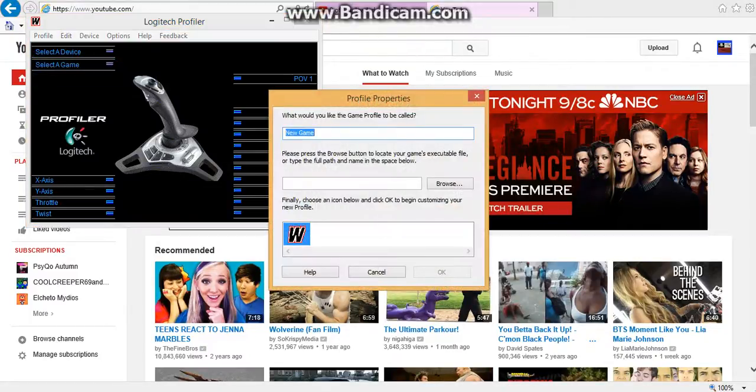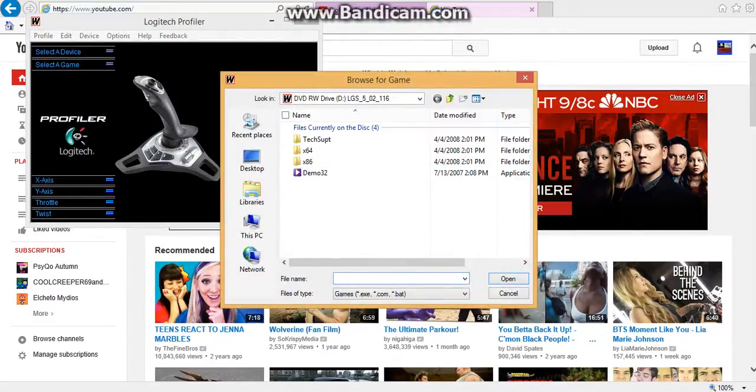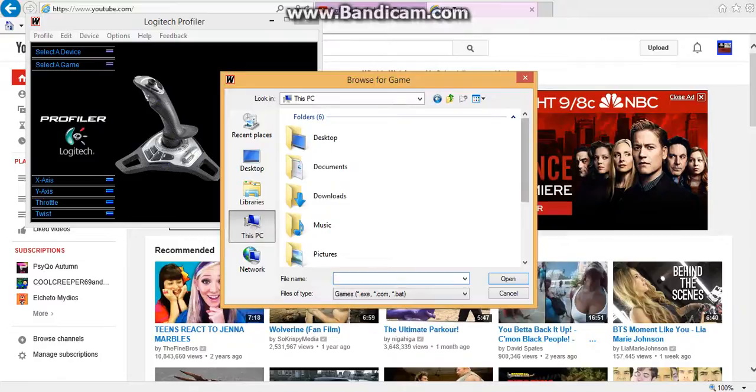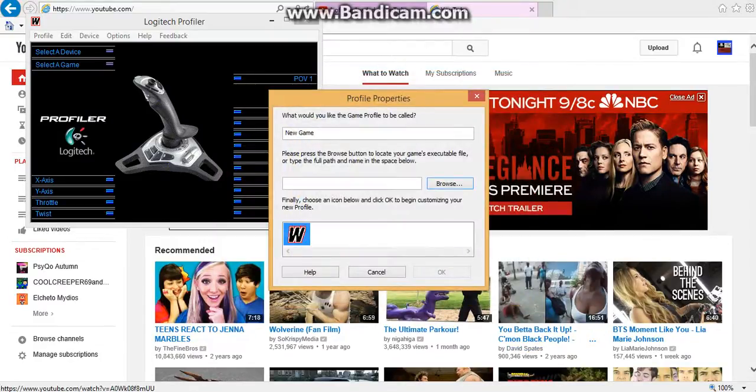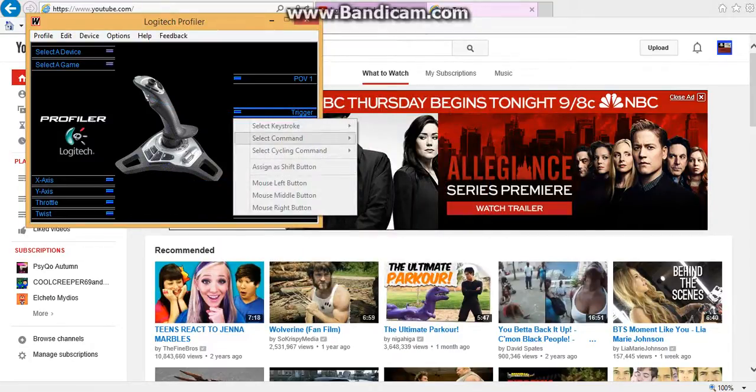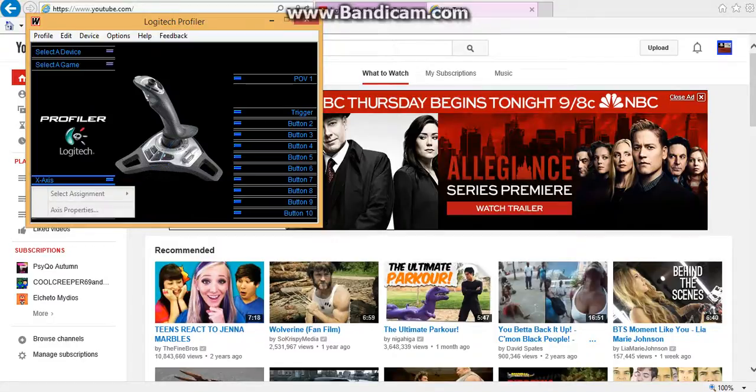Create new game profile. You basically could find the game. So you find the game you want to create on your PC. You can control basically how to set it up. You can control what keystroke is for each trigger and things like that. So that's basically the installation process for you guys.